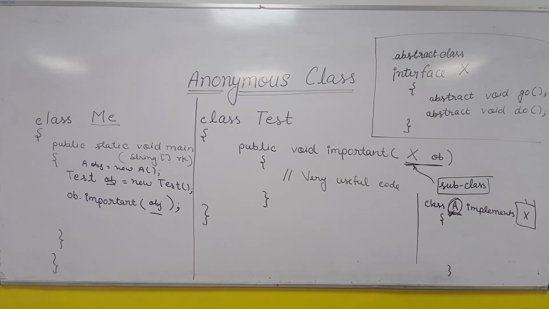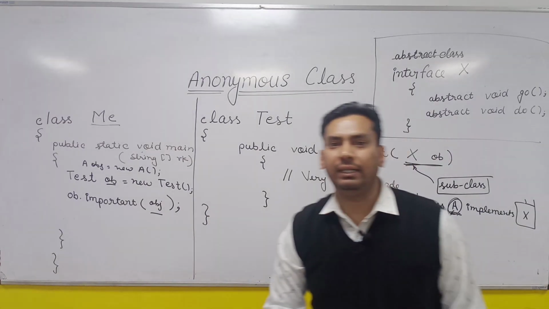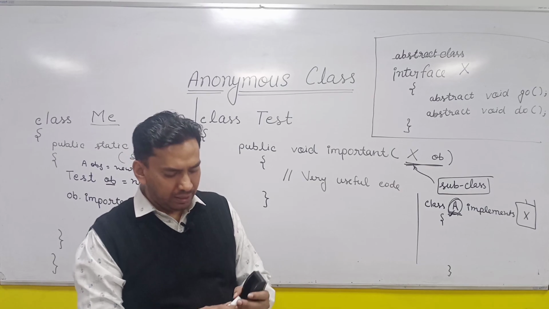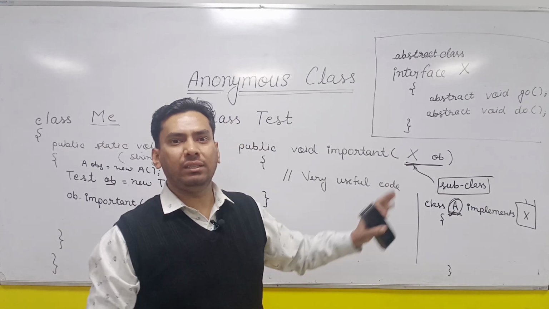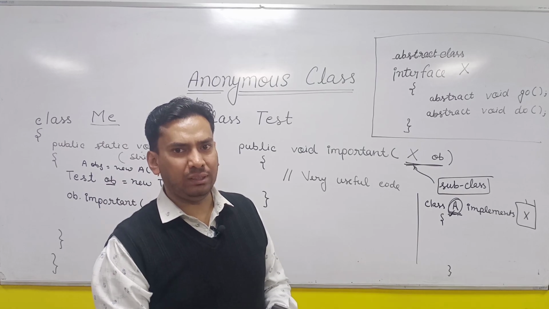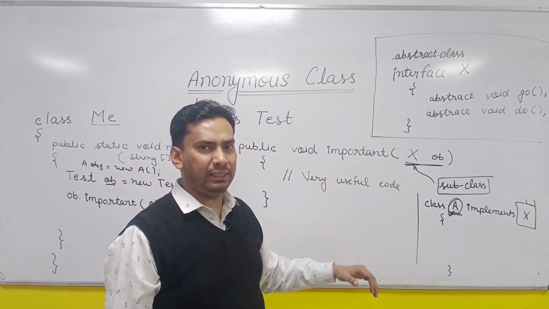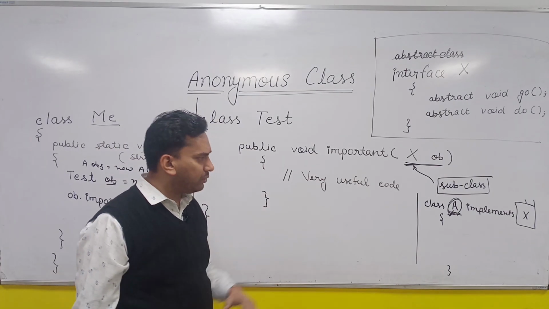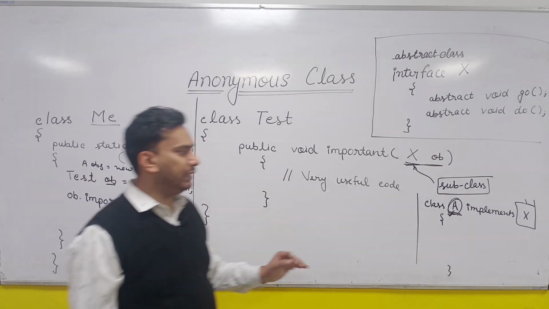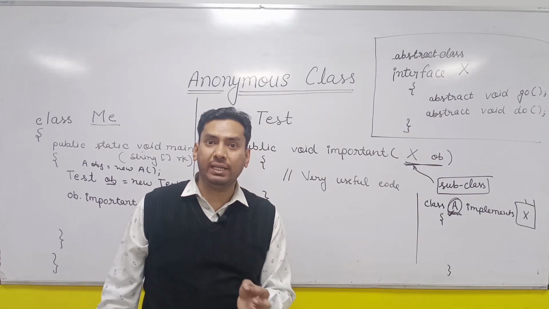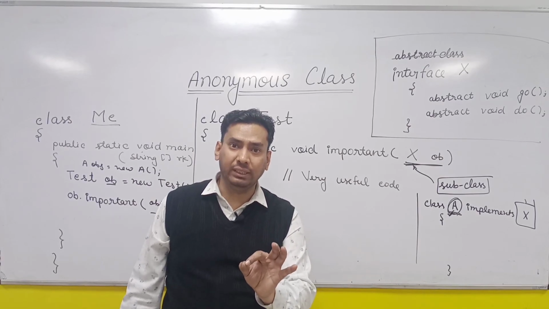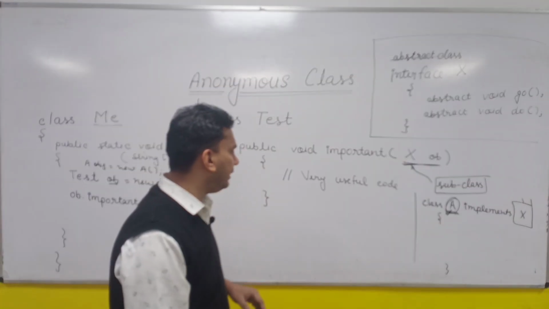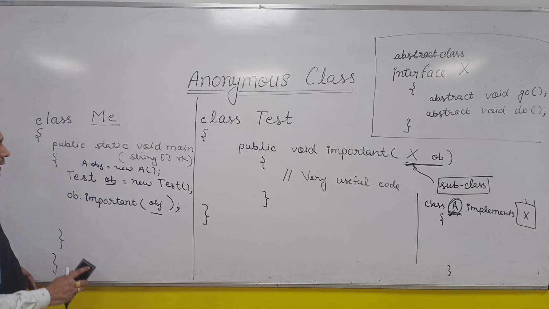You created this class not because you are interested in it, but because you are interested in the object of x type, right? So what we are going to do here is create the anonymous class. This is obviously one way that you can use here, but it is not the most compact solution. The solution can be more concise here, and the solution is in the form of an anonymous class. So anonymous class says instantiation, because you are interested in the instance only. So instantiation at the time of declaration. So let us understand the syntax of anonymous class.